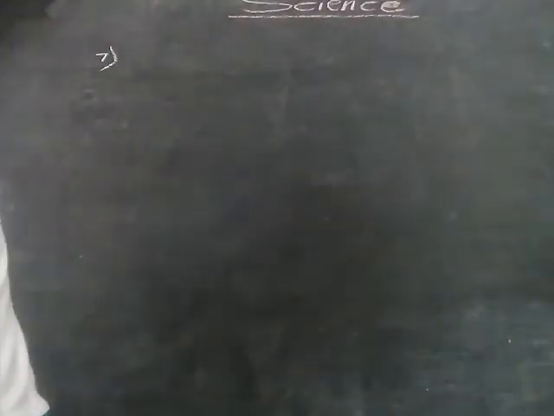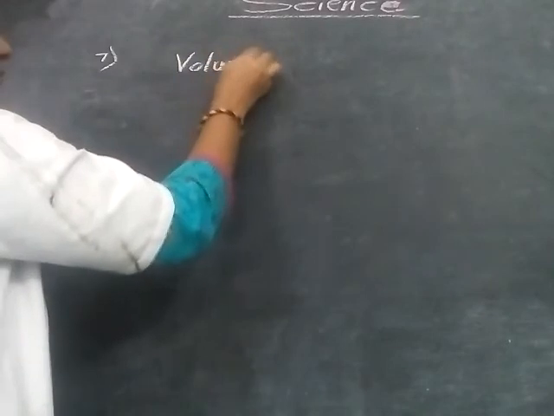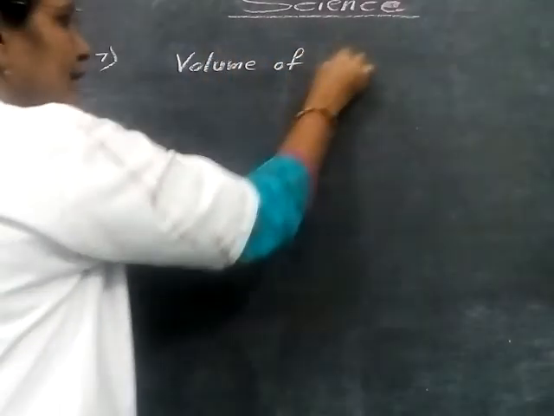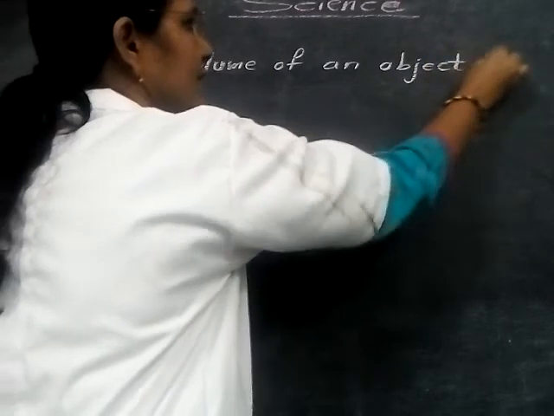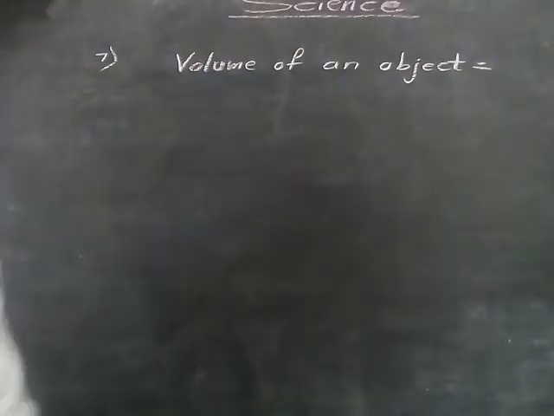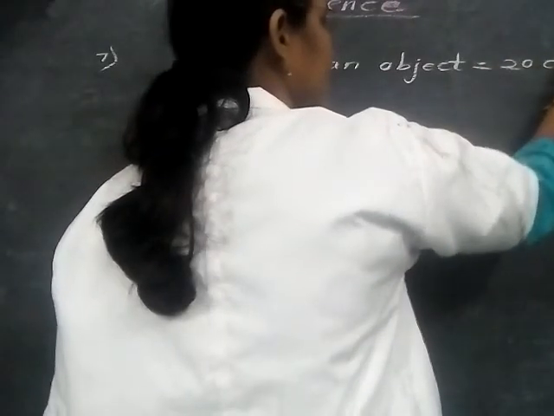What is given here? First, the volume of an object. Volume of an object is equal to 20 centimeter cube.